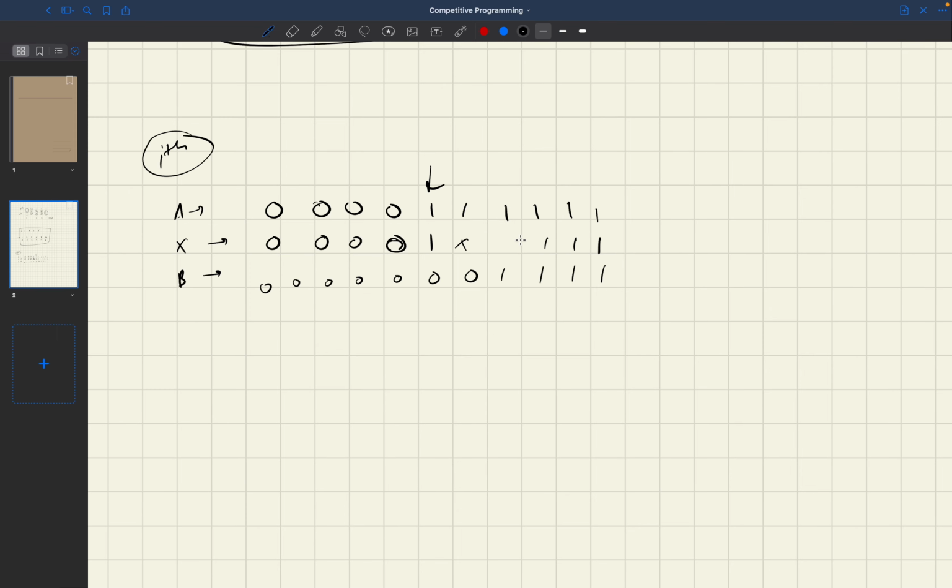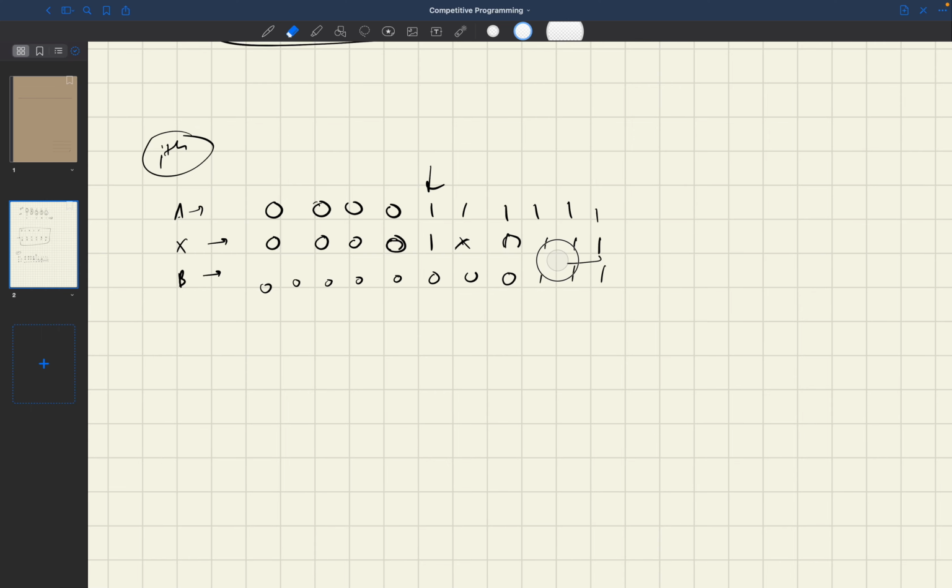If I don't put a 1, the value of the AND of all these numbers is not 1. Suppose there was a 0 here, then I should put a 0 here, right? And this bit can be anything, because the bitwise AND is obviously 0.